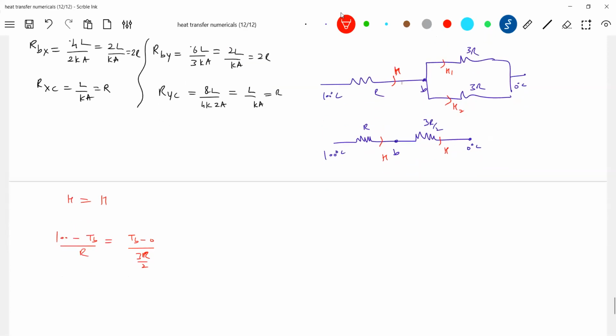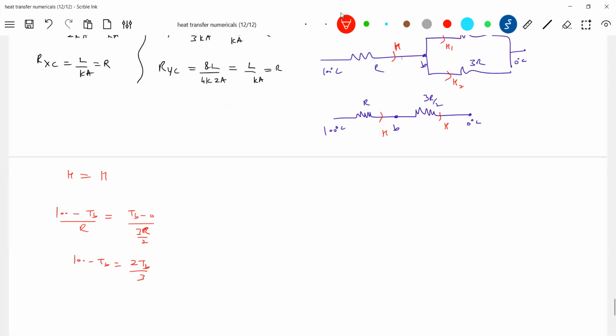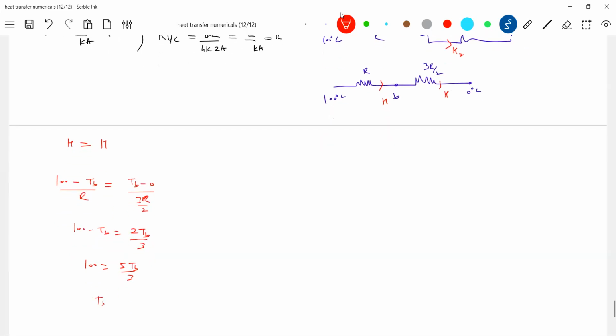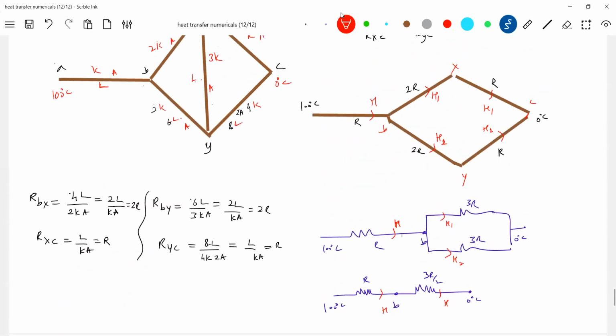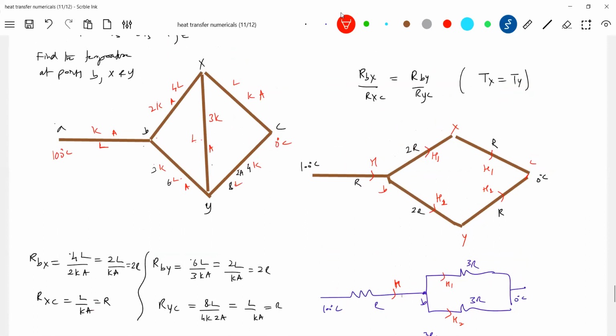R gets cancelled. So 100 minus TB equals 2TB by 3. 100 equals 5TB by 3. How much is it? 60 degrees Celsius. That's the temperature of the point B. If you know the temperature of point B is 60 degrees, and you know this is 0, can you calculate the temperature of X?